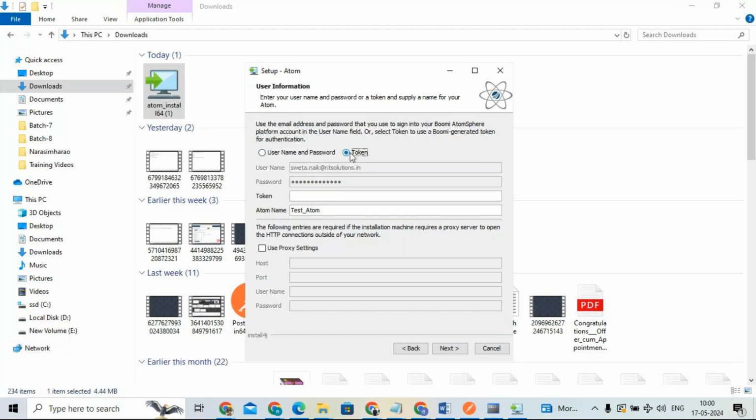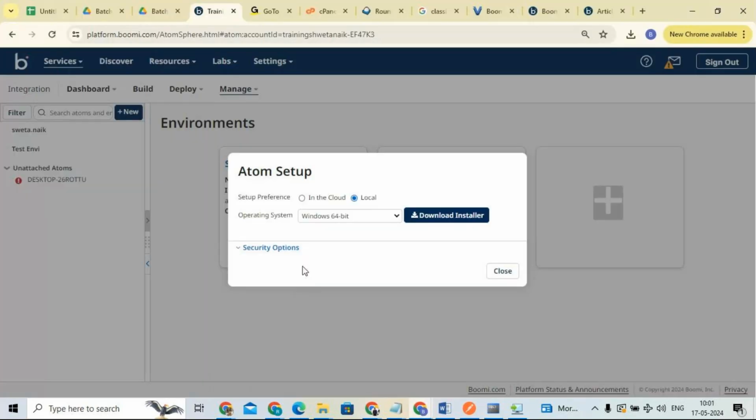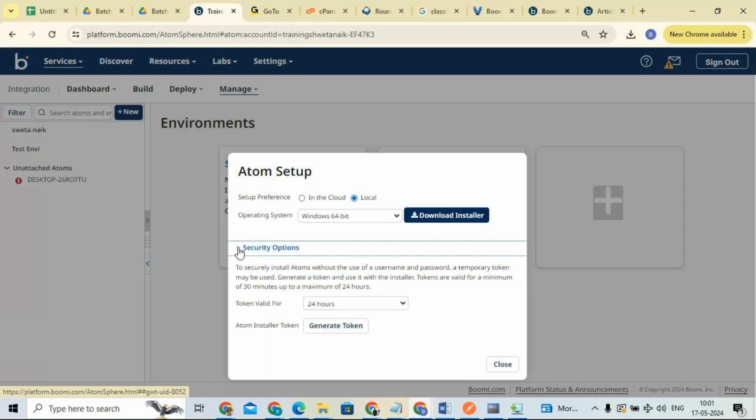Whenever someone wants to install your atom, or some administrator team wants access to your atom, and you are not interested in providing your username and password, there is another option. If you have a security token, you can give the security token, right?